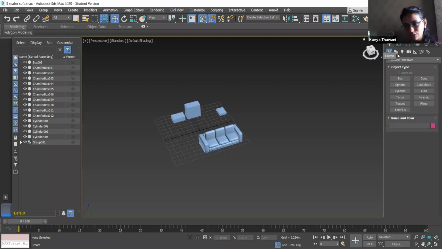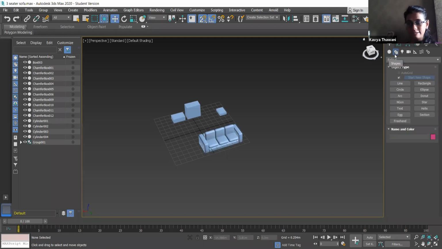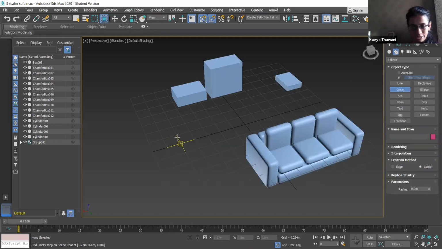Create. Yeah. Below, you see there is a circle. Next to the circle, go next to the circle. Yes. See, you have 2D objects here also. These we will be learning tomorrow. So here there are 2D objects. Just try creating anything. I'll tell you everything tomorrow, but just try a single object.